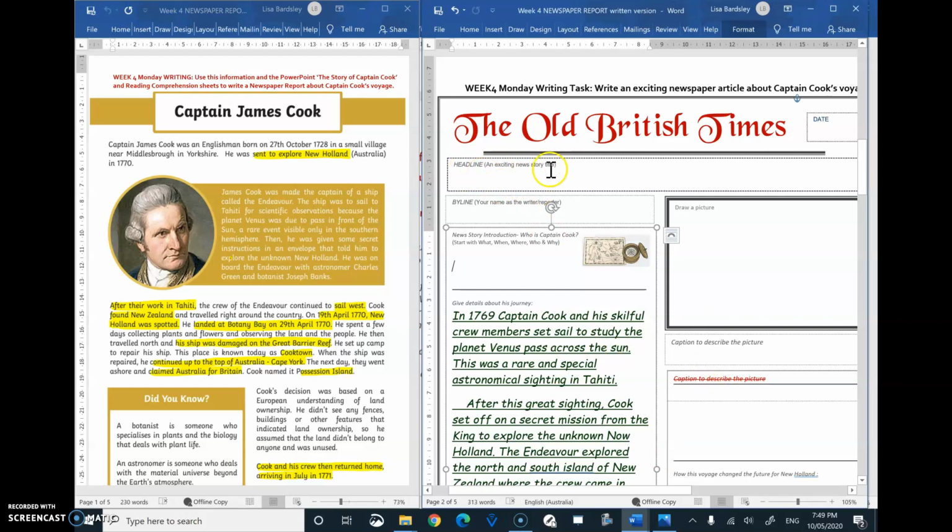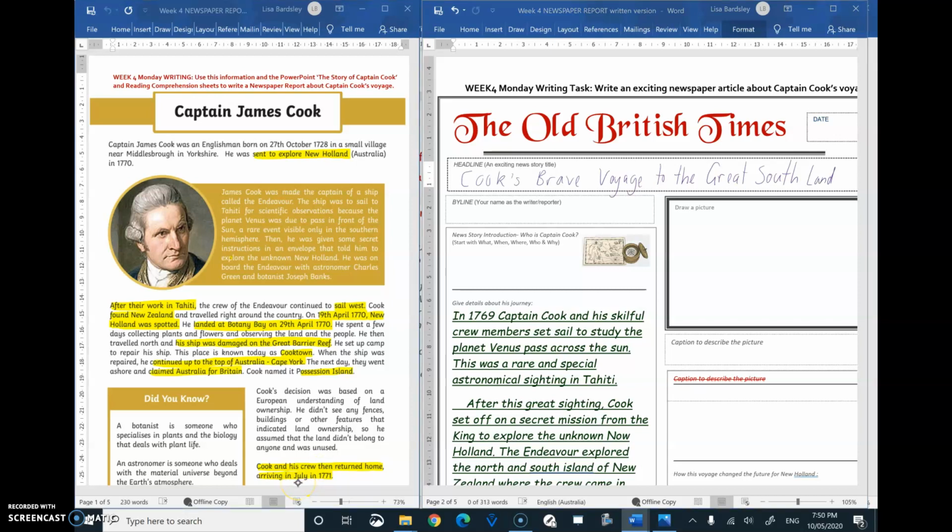I've talked about headlines. I'm going to choose a headline maybe that's exciting. Maybe Cook's brave or successful voyage to the Great South Land. I don't need capitals for those words like "to the", but the others need to be capital. Now the date would be when he gets back, and it says over here in my information July